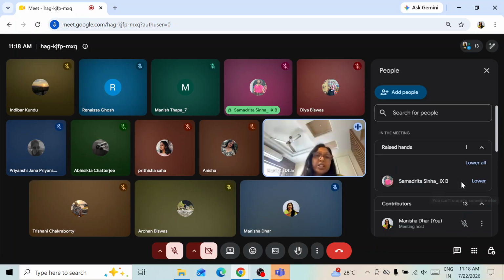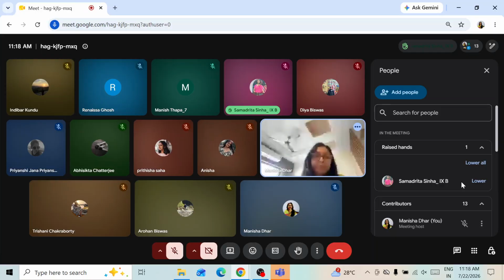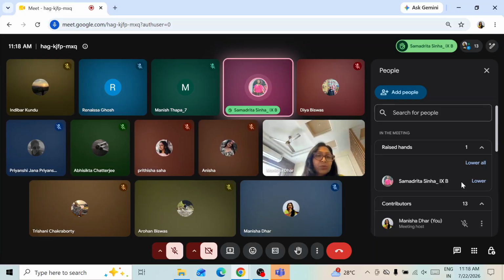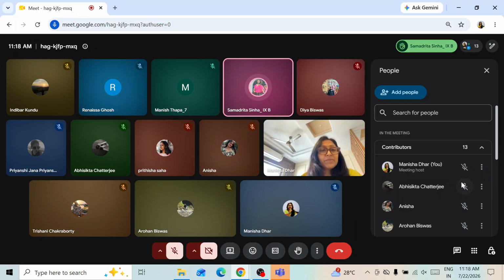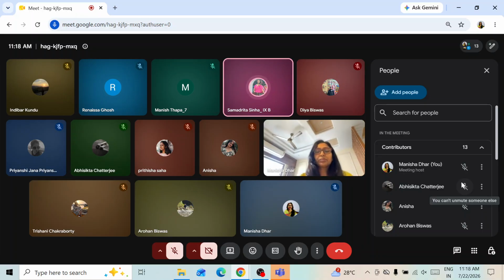Can anybody just try? Yes, Samadrita, very good. Try. Ma'am, a tiger owes its existence to photosynthesis because photosynthesis helps the plants to prepare their own food, which helps them remain alive. And these plants are the primary producers of the ecosystem. They are eaten by deer and other herbivores, which are the natural prey of the tiger. So the tiger is kept alive by the herbivores, which are in turn kept alive by the food which the plants make for them. So indirectly, the tiger owes its existence to photosynthesis.